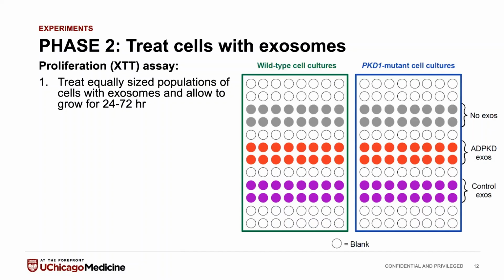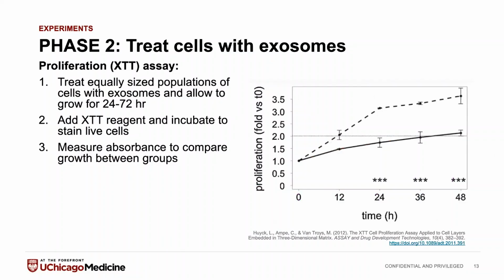We're going to let them grow for 24 to 72 hours, and then we're going to count and see how many cells are in each of the wells after these time points. So at each time point, we add the XTT reagent, and that basically only incorporates into live cells. So we can measure the absorbance, and then we know in each specific well how many cells are there now after the different growth time points. And so if we collect multiple different time points, we can get a graph that we're expecting to look kind of like this, where we're going to have different lines for our different treatments and for our different cell types that we're treating over time to see their proliferation and hopefully get different proliferation rates.